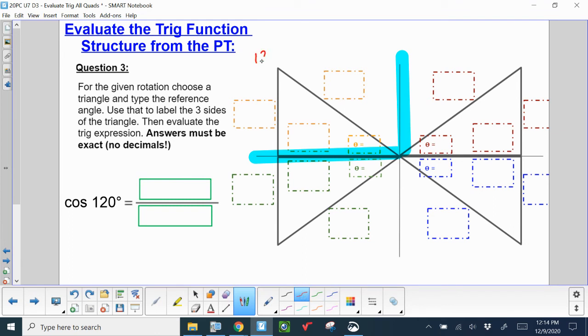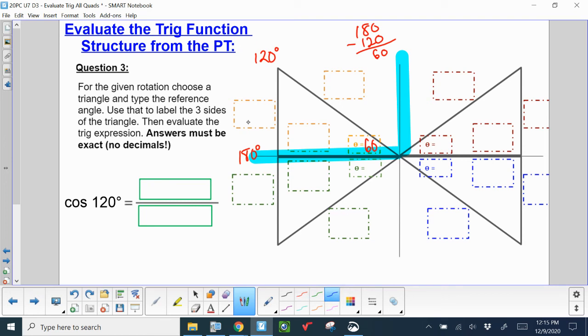And what is the reference angle? What is theta? Well, if my pole is 180 and my rotation is 120, the difference between those, 180 minus 120, is 60. Boom. Now, you're going to type in 60 degrees into that little spot, and then you're going to fill in the 3 orange boxes for your x, y, and r sides, not necessarily in that order.